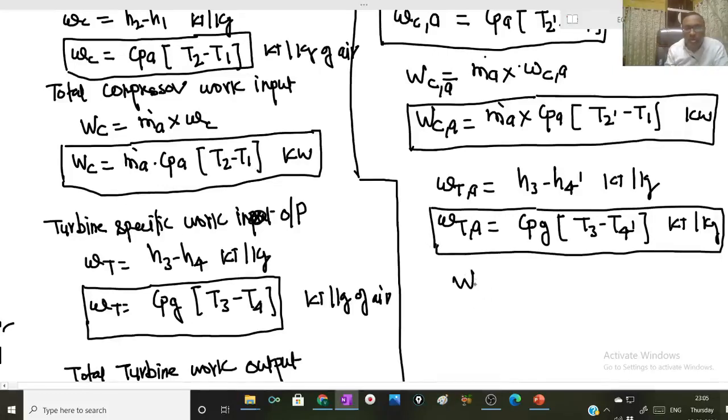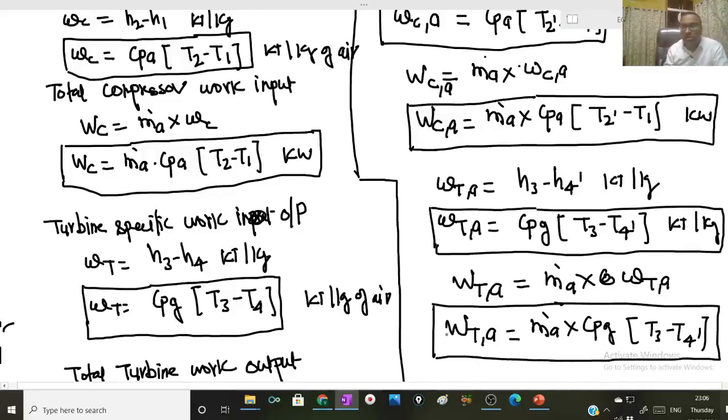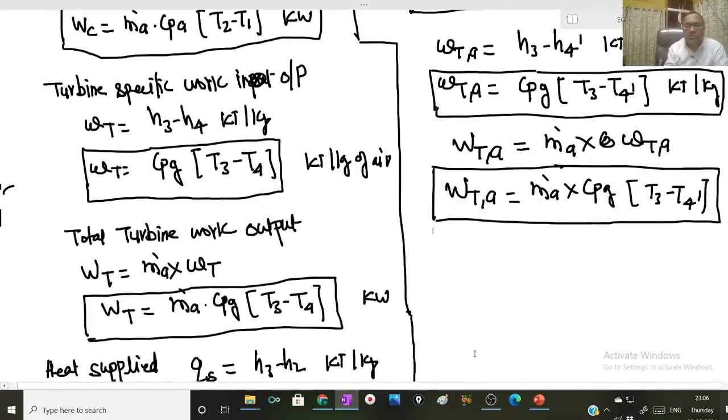Then total actual turbine work will be mass flow rate of air into small WTA. So WTA will be m dot A into CPG into T3 minus T4 dash, and its unit once again will be kilowatt.